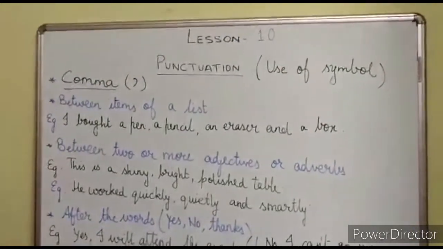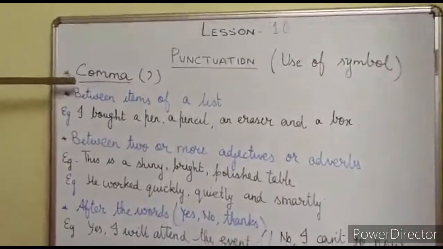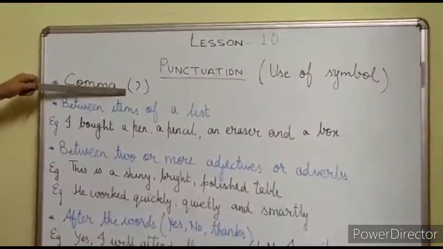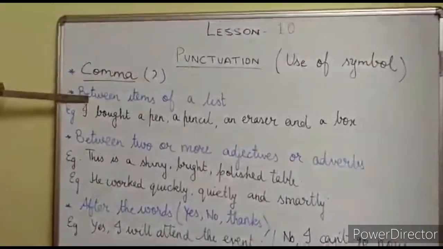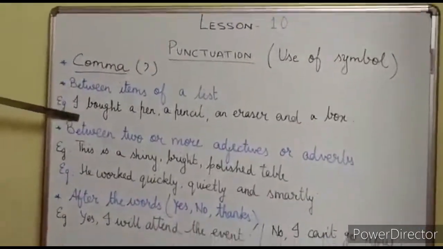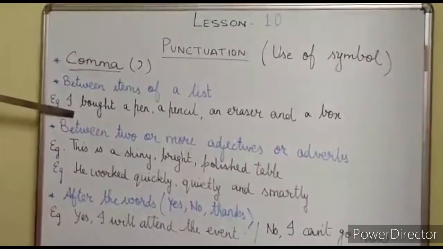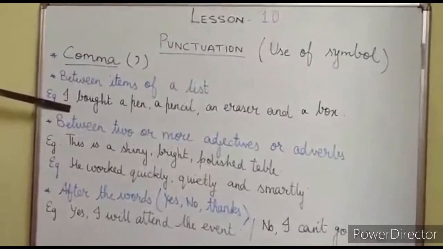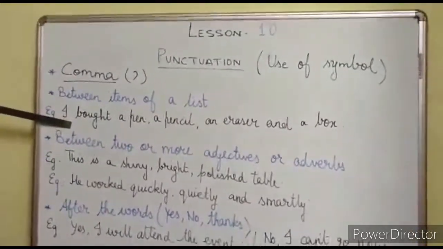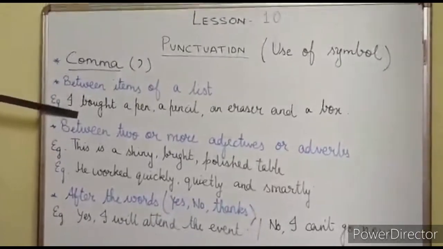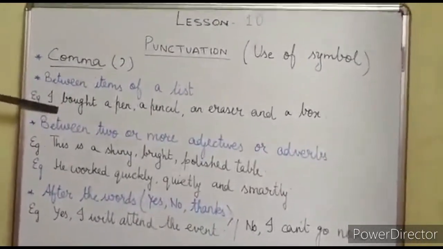As I told you, students, comma is one of the very common punctuation marks which we use. This is the symbol. The first place is between items of a list. For example, I bought a mango, guavas, watermelon and any other fruit, you can say grapes. So again, these are all items of the same list and we are separating them.